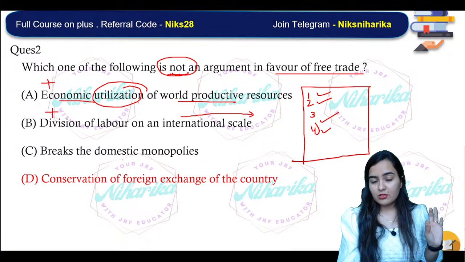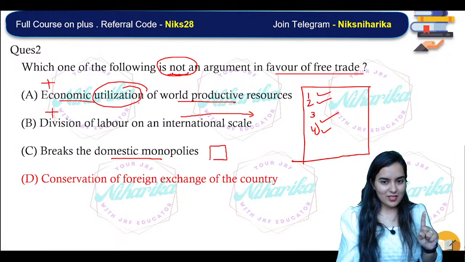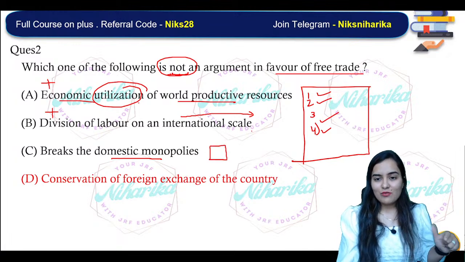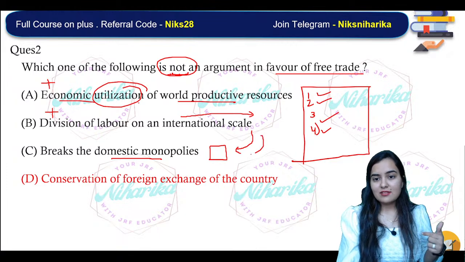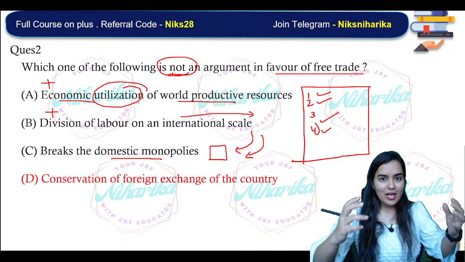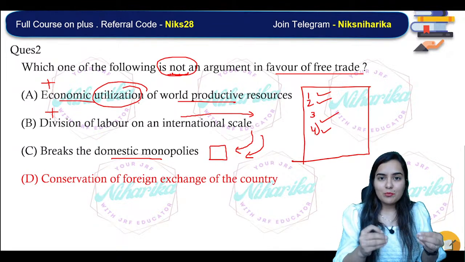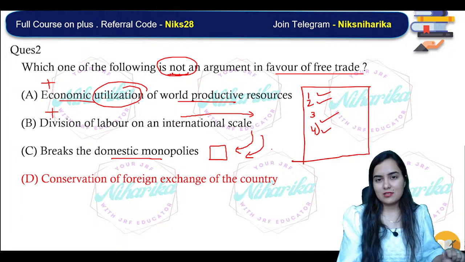It will break the domestic monopolies, because if only one seller is there in the country, then with the help of free trade, other sellers can also enter the market and break that monopoly, and there will be proper pricing or less price discrimination.